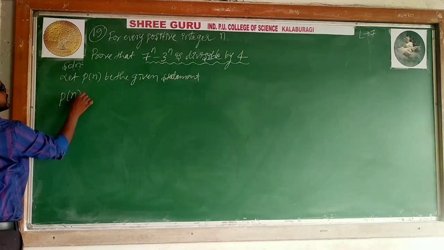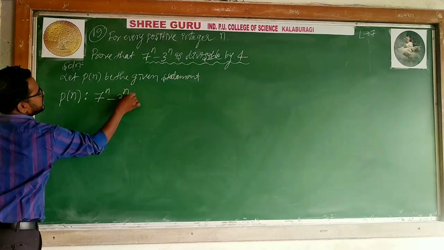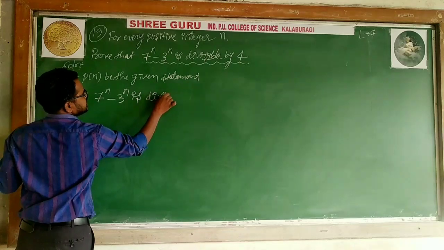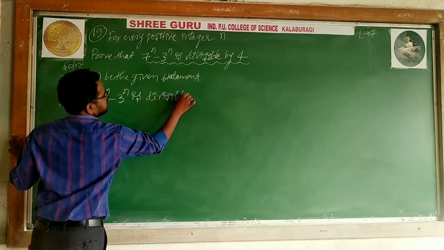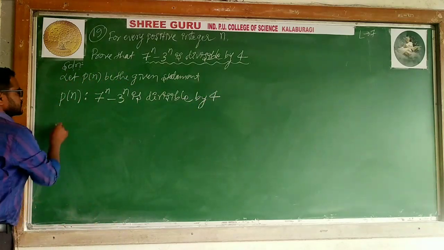P of n is 7 to the power n minus 3 to the power n is divisible by 4. Step 1.